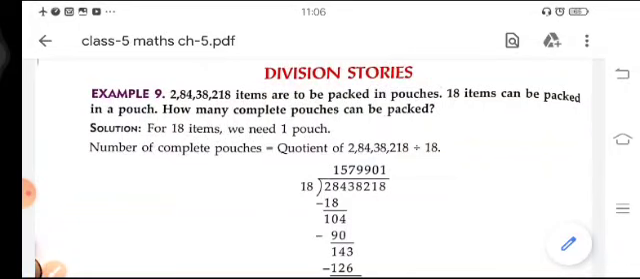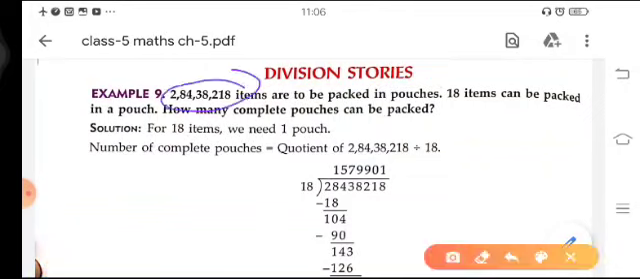Okay, so here an example is given to you: 2 crore 84 lakh 38,218 items are to be packed in pouches. Okay, these are your items and you have to pack them in small pouches. 18 items can be packed in each pouch. It means that you can pack 18 items in one pouch. Now in this question they are asking how many complete pouches can be packed.